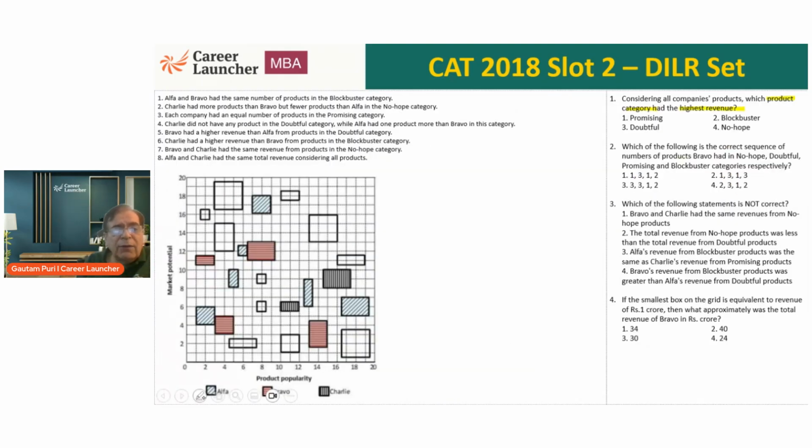Now when I do this kind of a data set, obviously it will be stupid to try and copy this graph. It can't be done. I will do it in a slightly different way. In my rough sheet, I will typically draw it. I'll write down the product companies in each of them: A, B, C, and U. What is U? Unknown. These are the ones in which the shading has been erased. And which category is this? Again, if we go through this, just give me a minute.